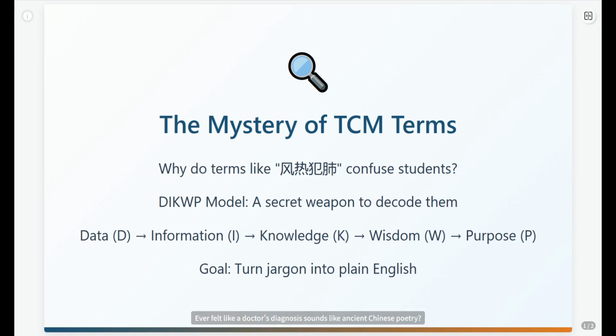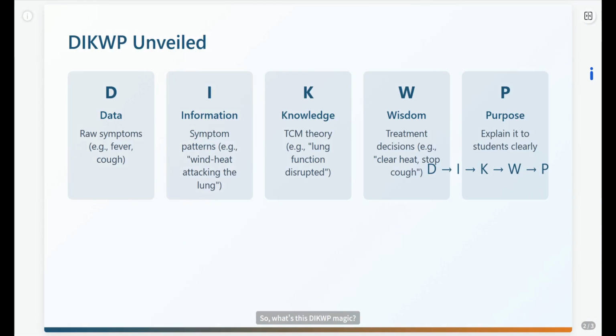Ever felt like a doctor's diagnosis sounds like ancient Chinese poetry? Terms like "wind heat invades the lung" sound like something out of a fantasy novel, right? But what if I told you there's a secret code, a DIKWP model, that can crack this code wide open? Let's dive in. So, what's this DIKWP magic?